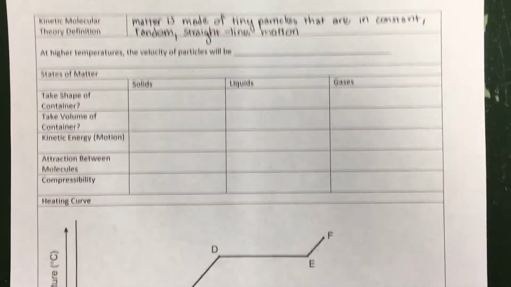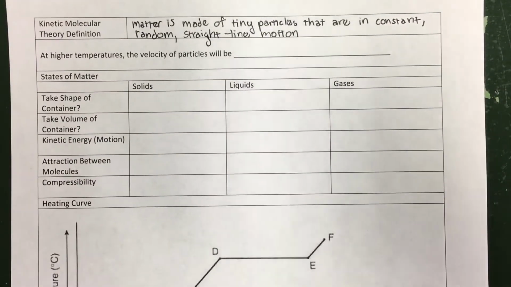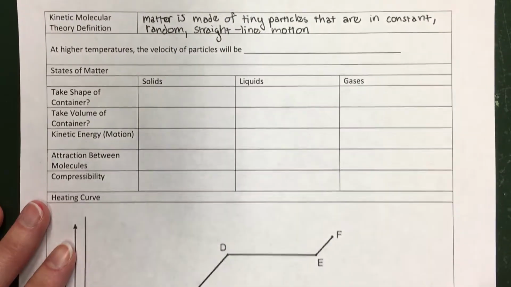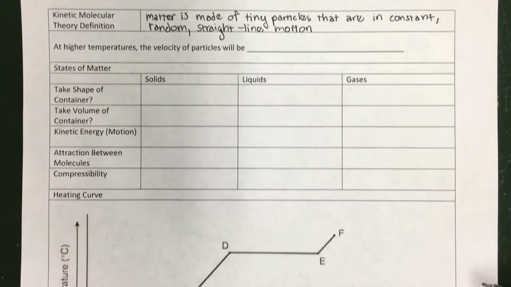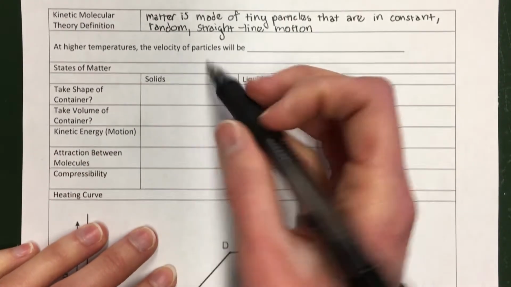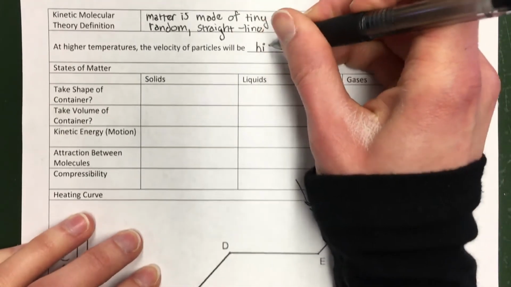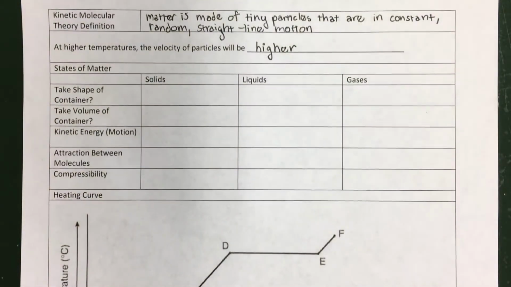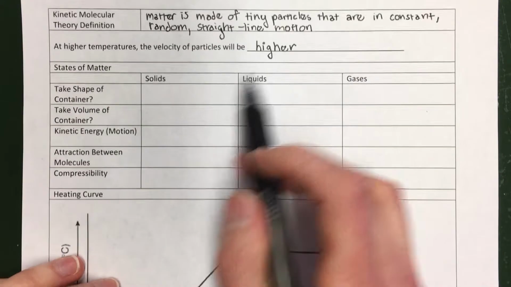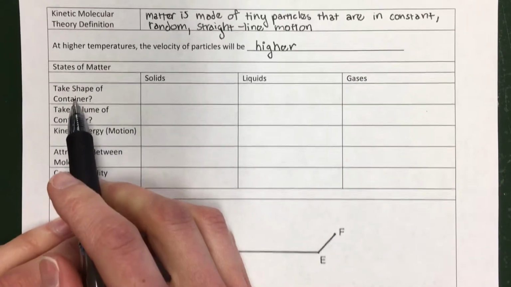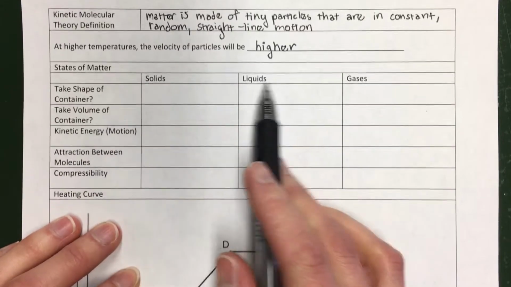Now, kinetic molecular theory also tells us that as we increase the temperature of a sample, the particles are going to move faster. So at higher temperatures, the velocity or the speed of the particles will be higher, which should make sense to you. When you heat things up, they move faster. And some of this will come into play when we talk about these different states of matter. So we're going to answer some of these questions about solids, liquids, and gases.